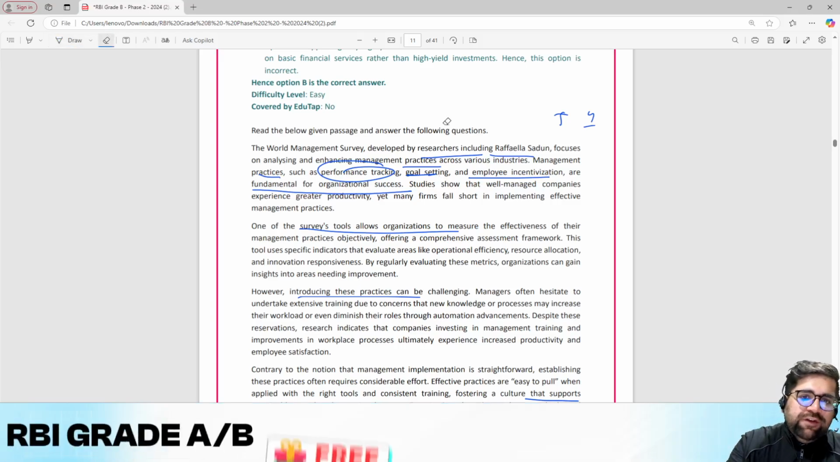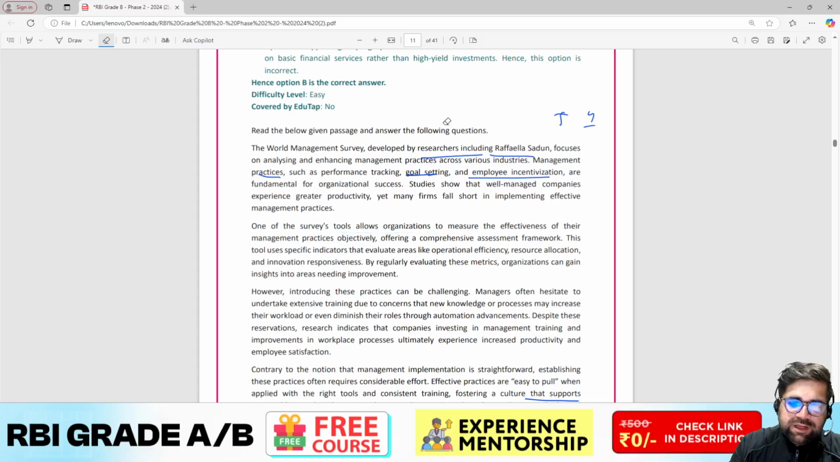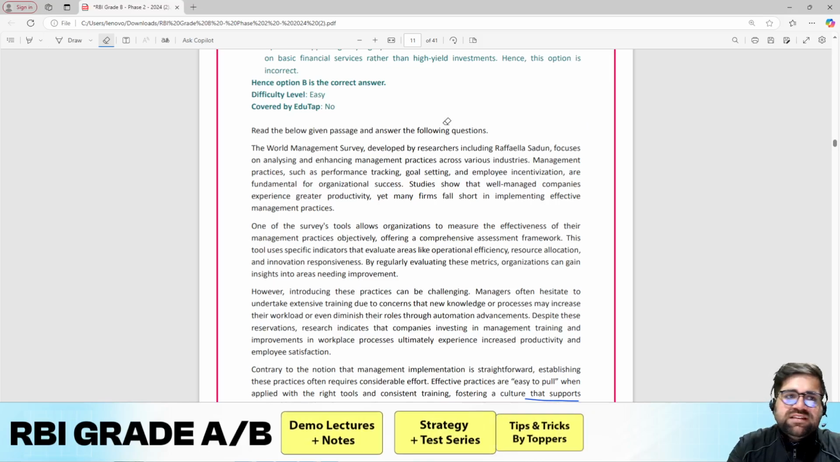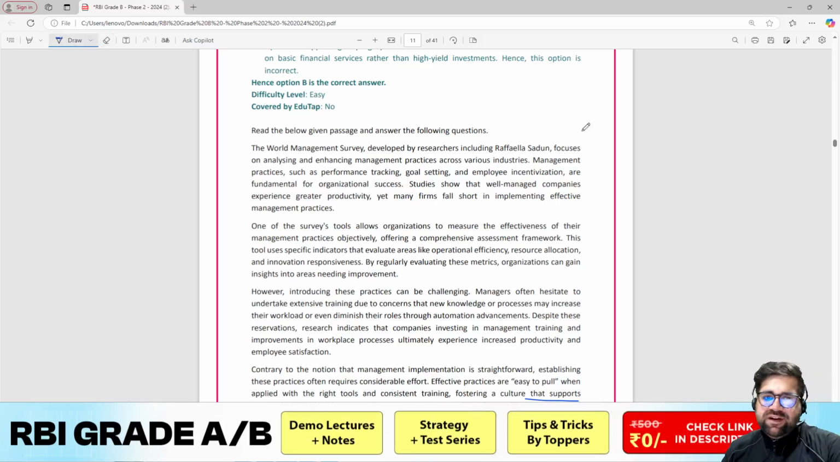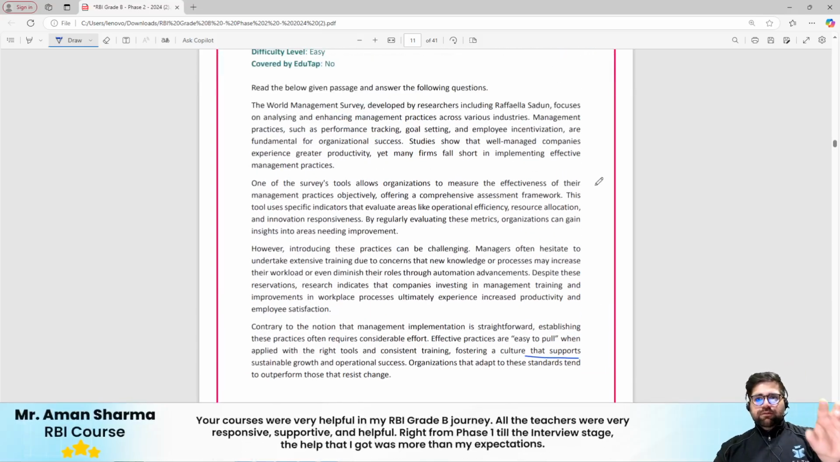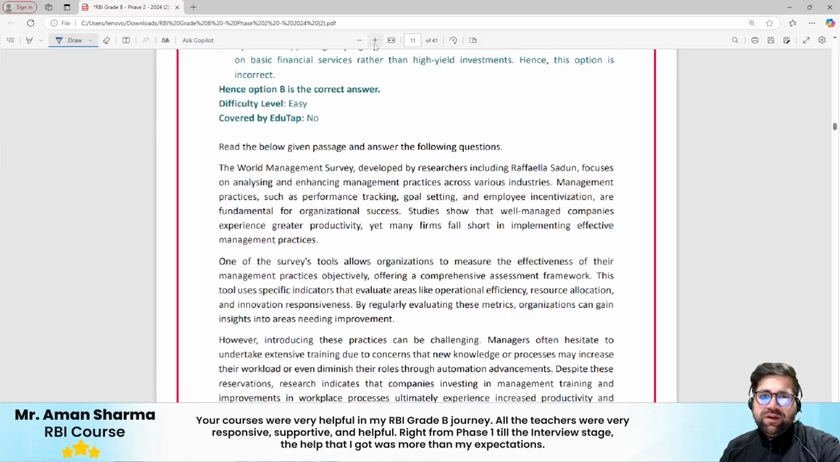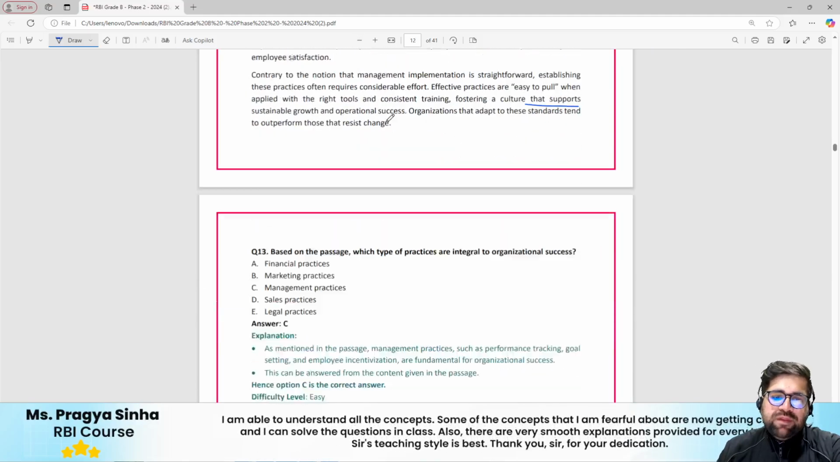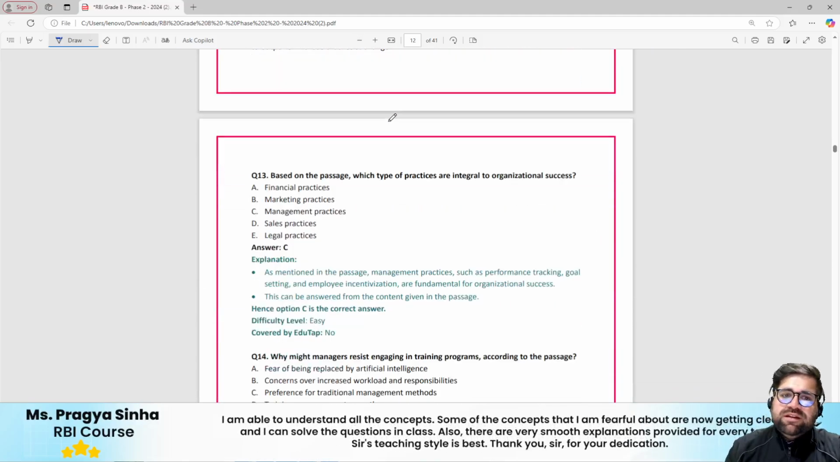So again, I will request you to pause this particular video, read this particular passage and try to understand what the passage is saying, and then definitely we will try to answer the questions that follow. Okay, so pause this video and try to read the passage. I will zoom it a bit if you want, but try to read it by pausing the video. Now, let's start by solving question number 13.